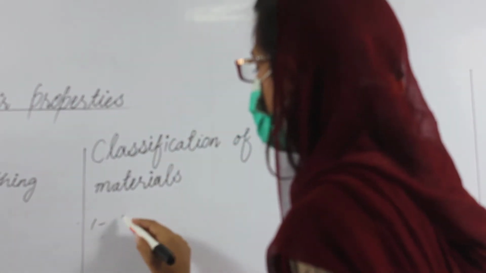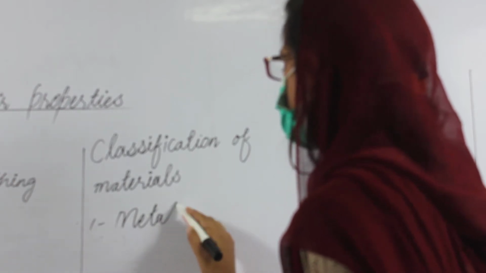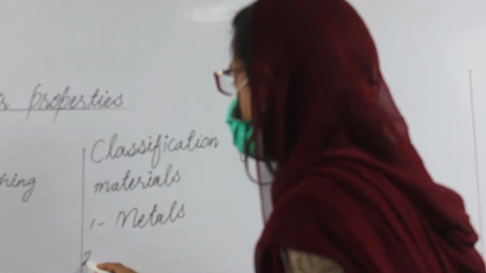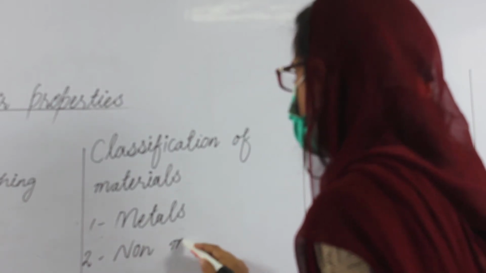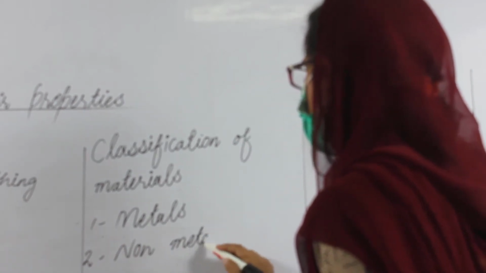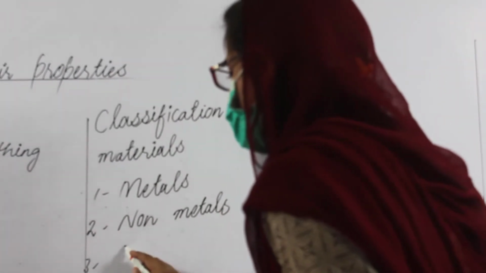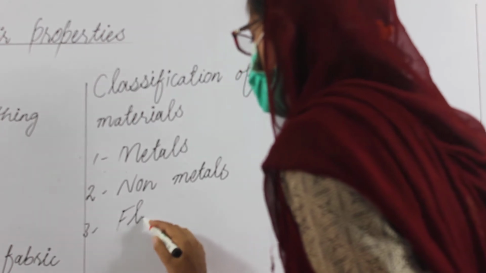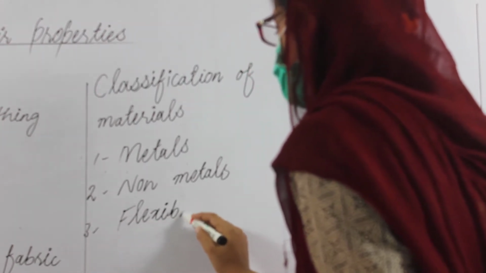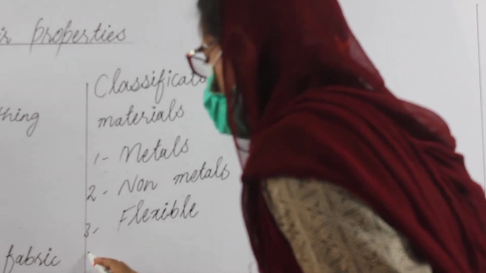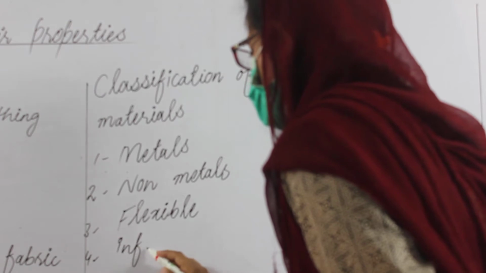First one is metals, non-metals, flexible, or inflexible.